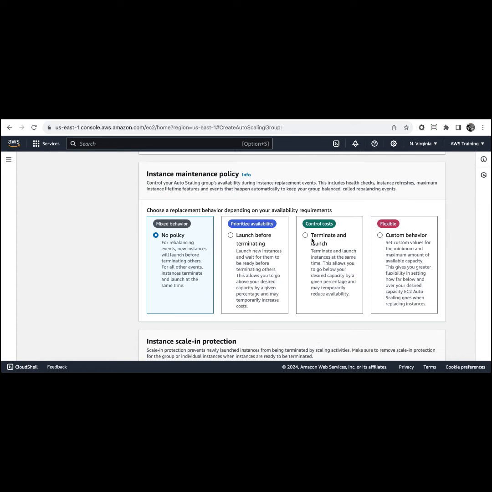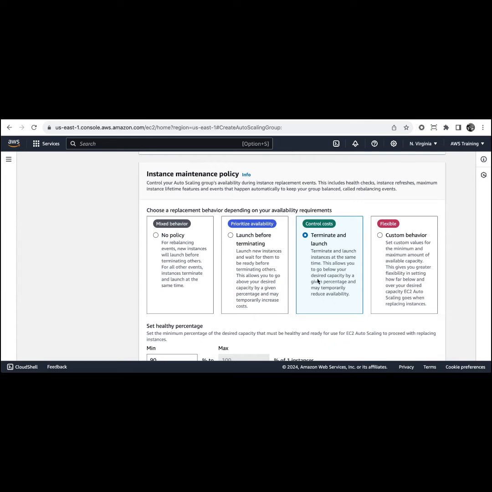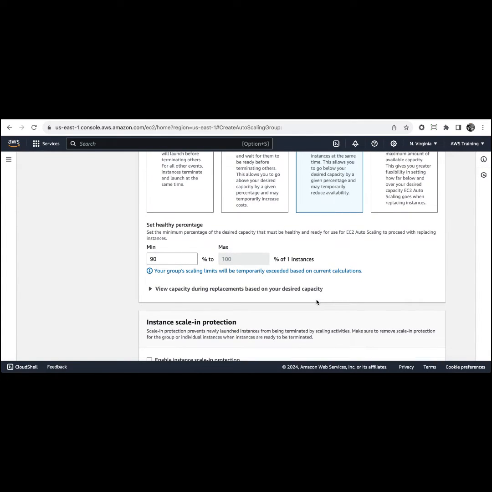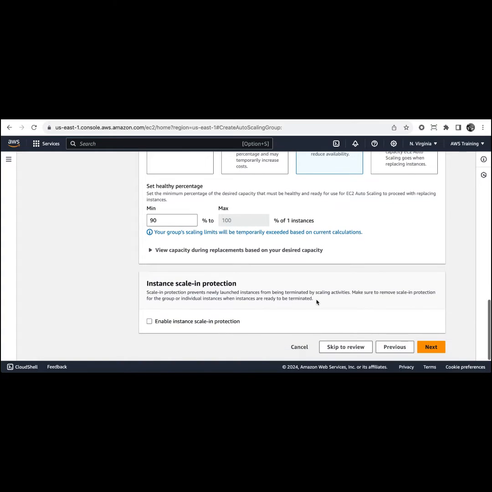Control cost, which controls your cost. So it will first terminate and then launch. Sometimes it launches in parallel, so that will impact your cost. So you can choose according to that. So the health percentage, next.